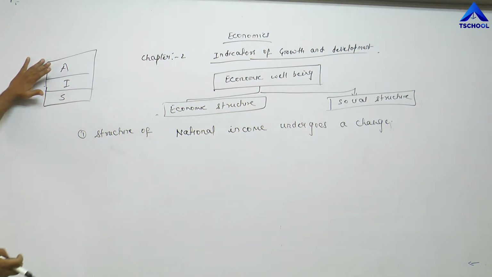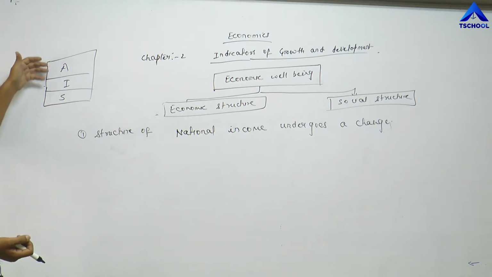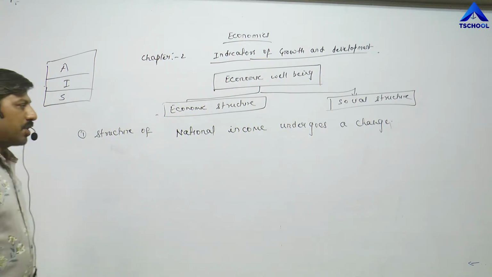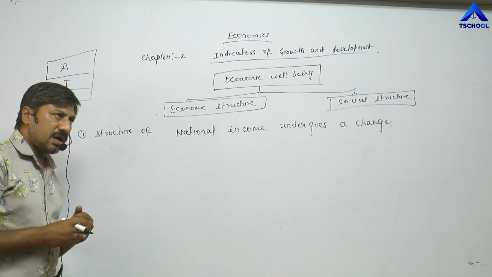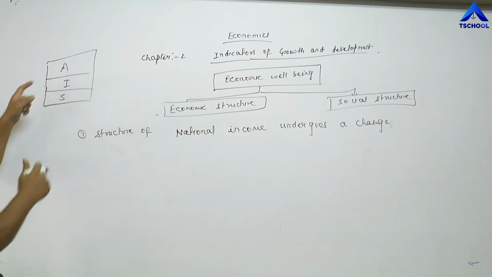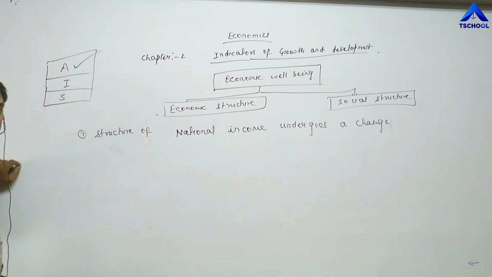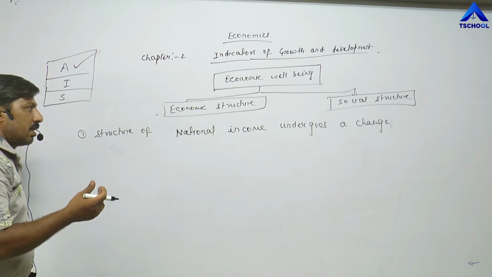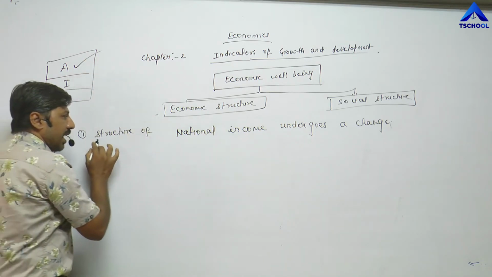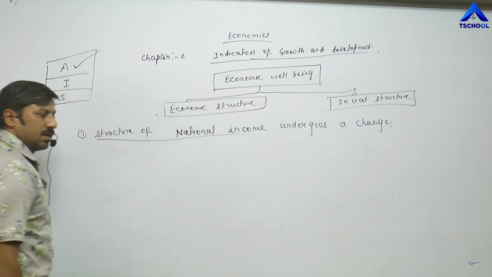All the working population is in these three sectors to earn income. But after independence, we know that the majority of populations were involved or engaged in the agricultural sector. But with the passage of time, or we can say with slow development, the structure of national income changes.